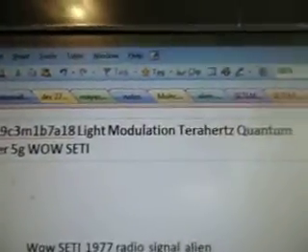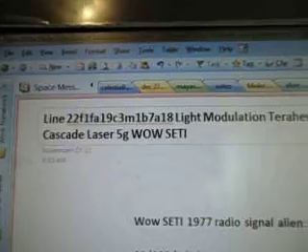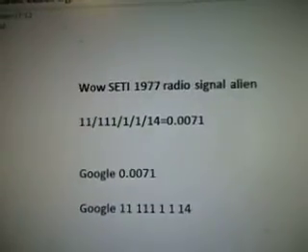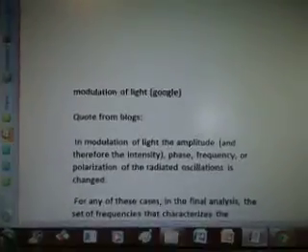Light modulation, terahertz quantum cascade laser, 5G, Wow signal, SETI. There's the alien radio signal. This is a keyword research PDF file video.